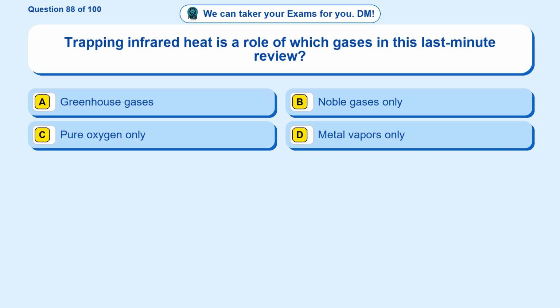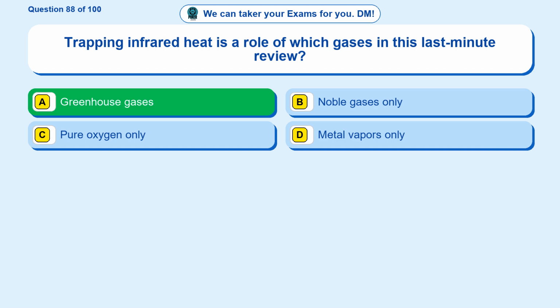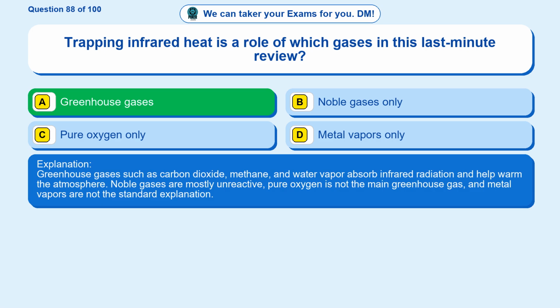Question 88. Trapping infrared heat is a role of which gases in this last-minute review? Option A, greenhouse gases. Option B, noble gases only. Option C, pure oxygen only. Option D, metal vapors only. The correct answer is option A. Greenhouse gases. Greenhouse gases such as carbon dioxide, methane, and water vapor absorb infrared radiation and help warm the atmosphere. Noble gases are mostly unreactive, pure oxygen is not the main greenhouse gas, and metal vapors are not the standard explanation.